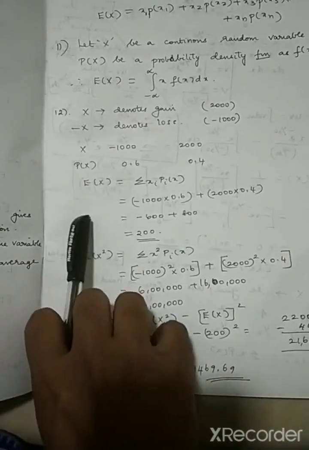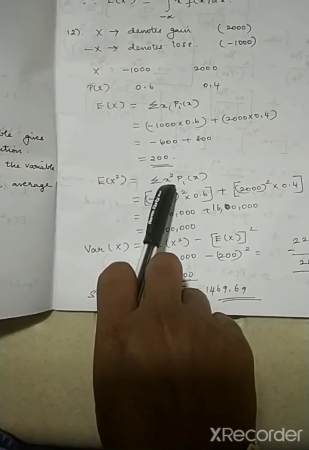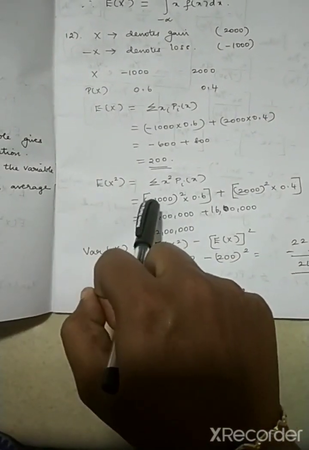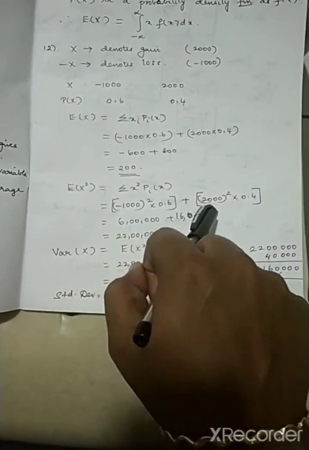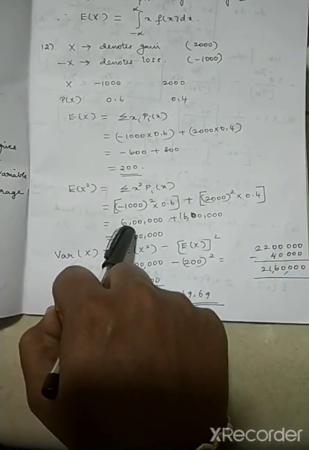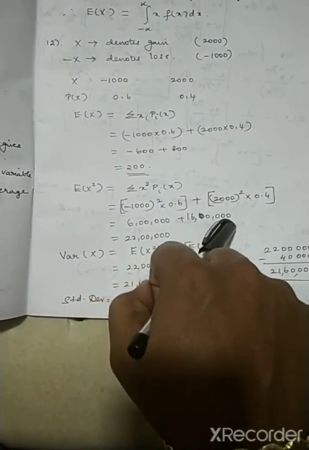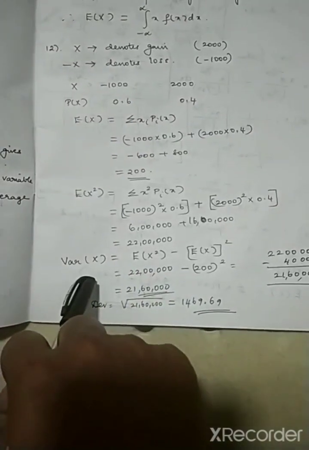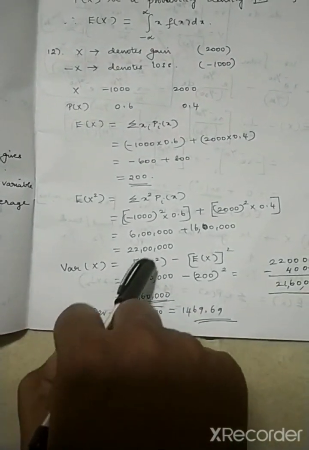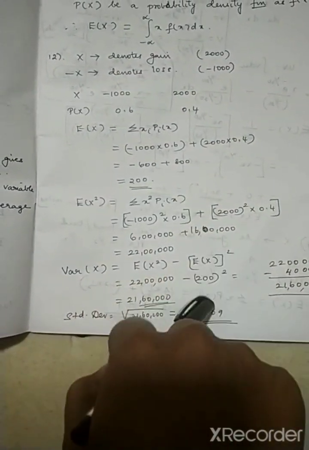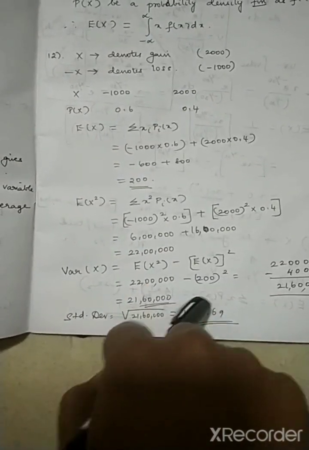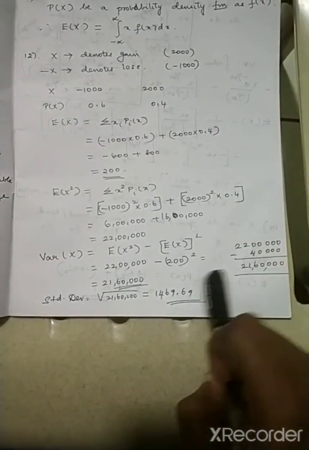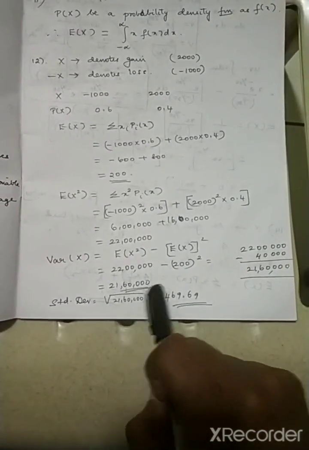What is E of x squared? We are going to multiply x squared with each of the probabilities. So it is minus 1000 squared into 0.6 plus 2000 squared into 0.4. This is 6 lakhs and this is 16 lakhs. The total addition is 22 lakhs. What is variance of x? It is equal to E of x squared minus E of x the whole square. So I am separately subtracting 200 squared, which is 40,000. So my answer is 21,60,000.